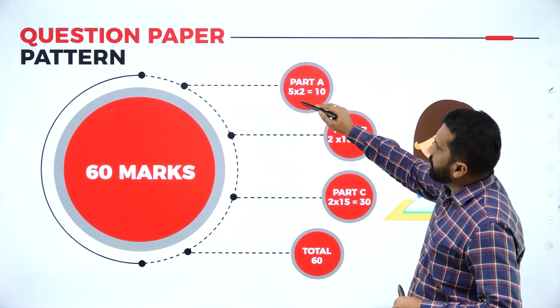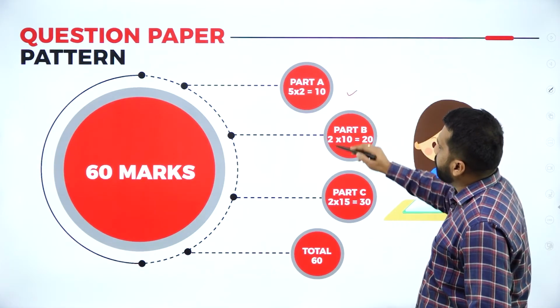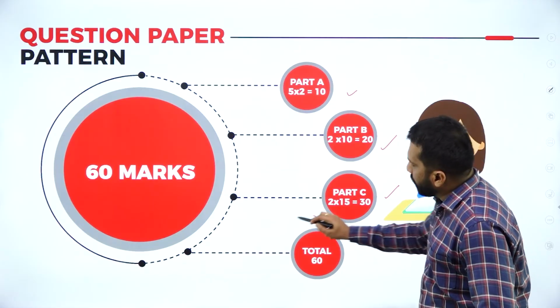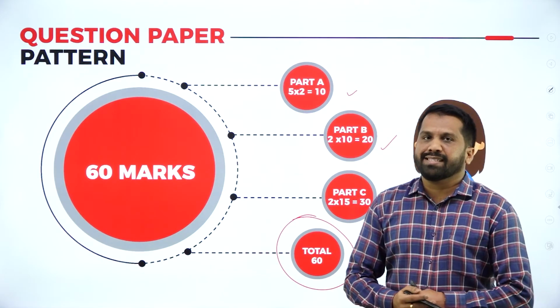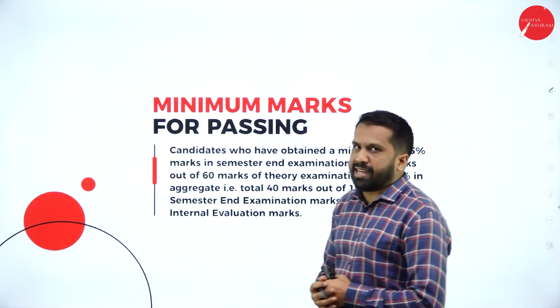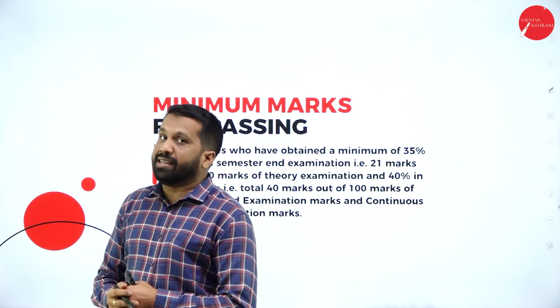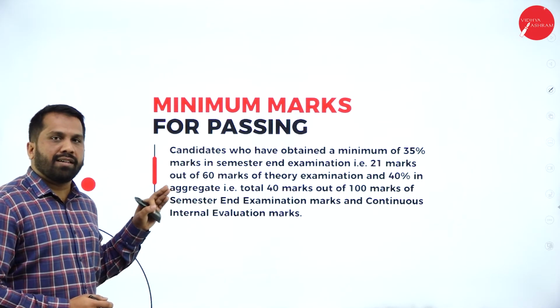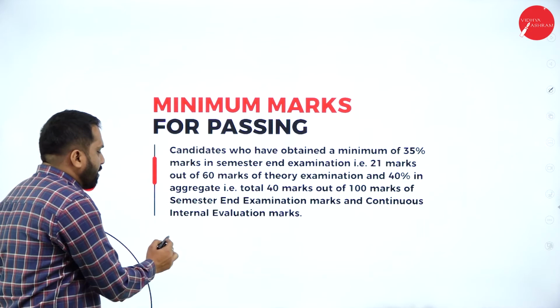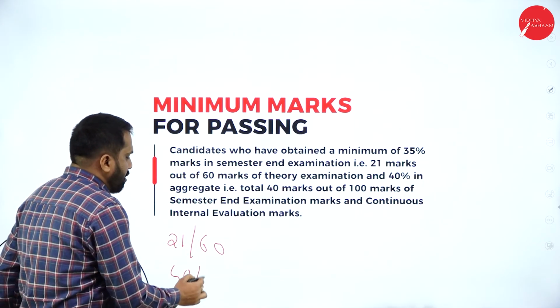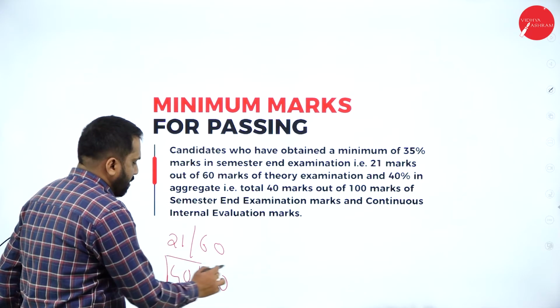As you know, there are 5 questions of 2 marks, 2 questions of 10 marks, and 2 questions of 15 marks. So the overall question paper pattern will be for 60 marks. These are the minimum marks for passing. 21 is compulsory to clear this particular subject: 21 out of 60 and 40 out of 100.